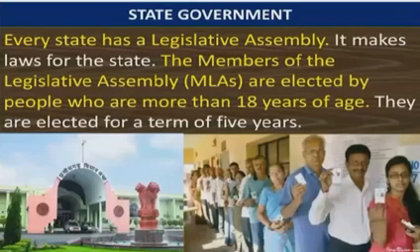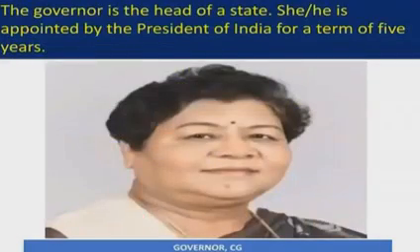The members of the legislative assembly are elected by people who are more than 18 years of age. They are elected for a term of 5 years. Like at the center we have the President, at the state level we have the Governor. The Governor is the head of a state. She or he is appointed by the President of India for a term of 5 years.